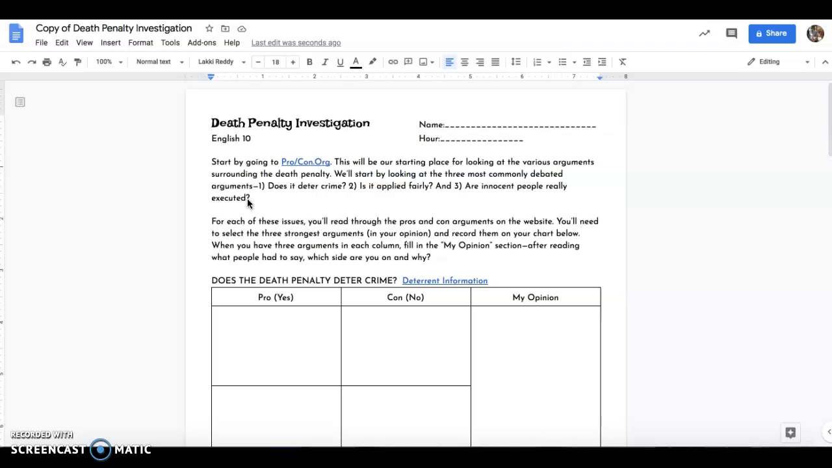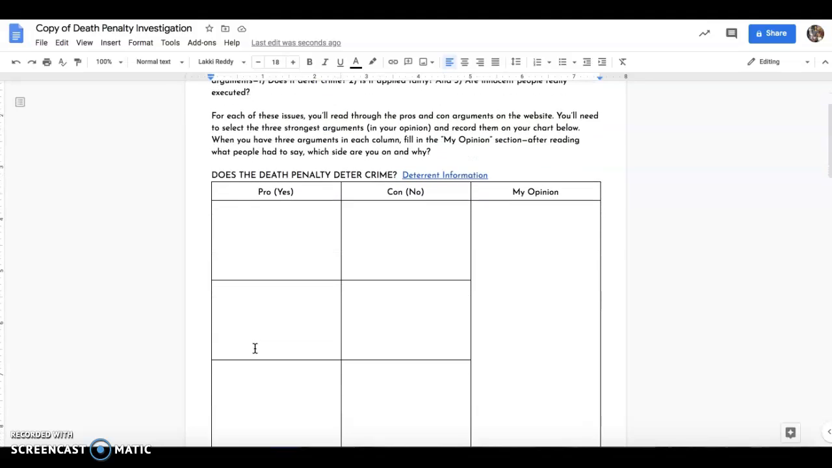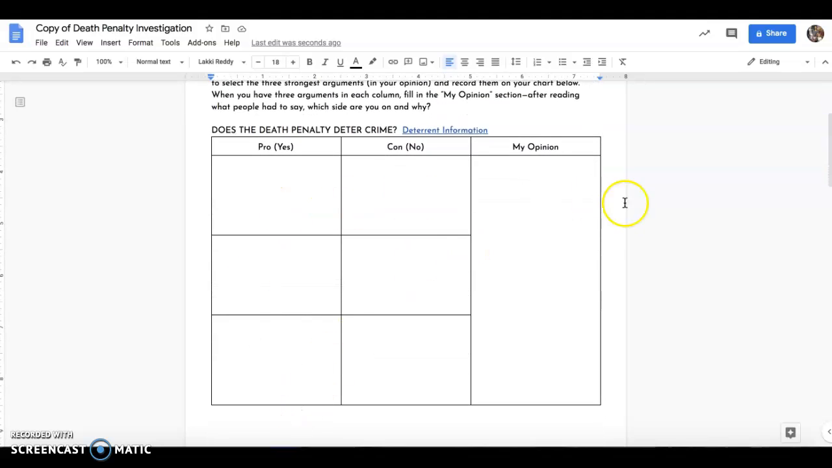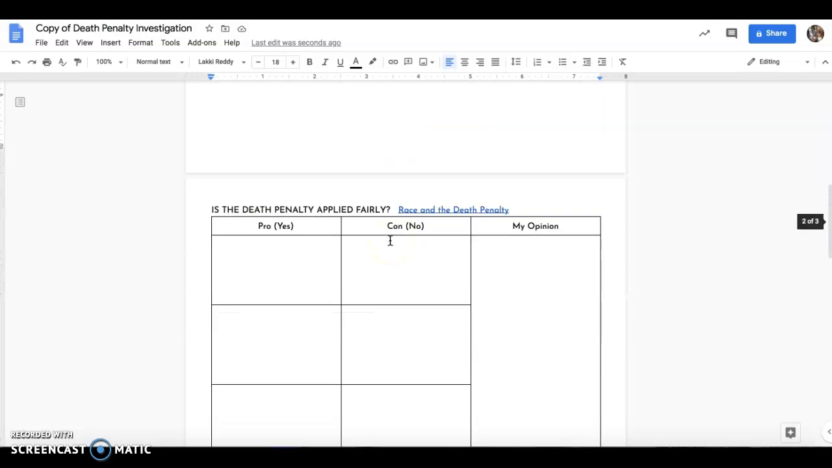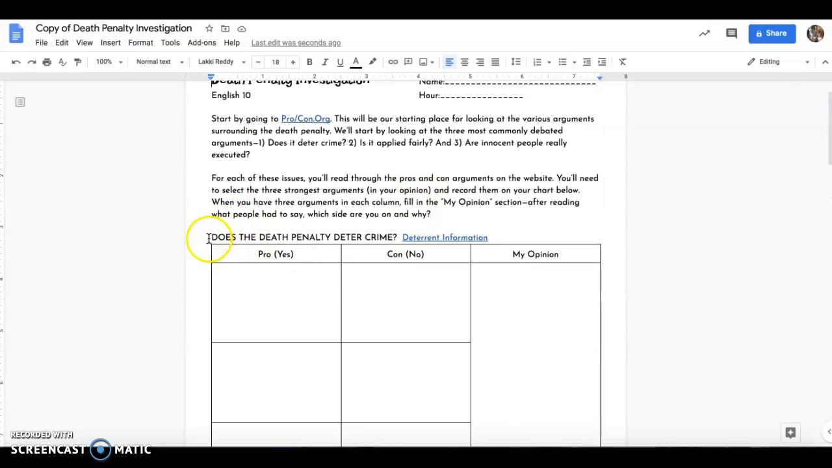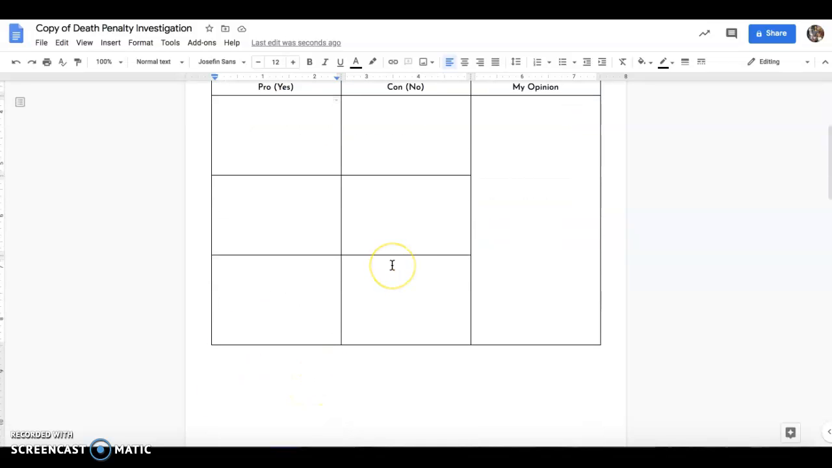We're going to start by looking at the three most commonly debated arguments. The first one is, does it deter crime? The second one is, is it applied fairly? And the third one is, are innocent people really executed? So you need to go onto procon.org and fill in these boxes down here and then create your own opinion. There is also some information here about deterring crime. If you click this first box, it's all about deterring crime, and it'll bring you right to an article about that.